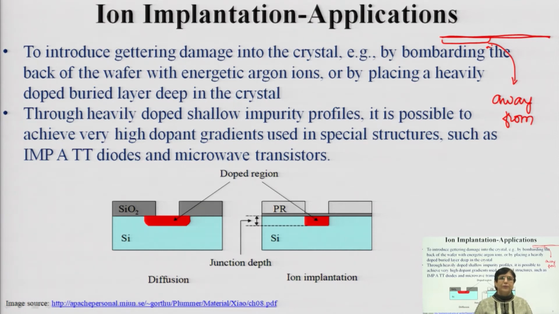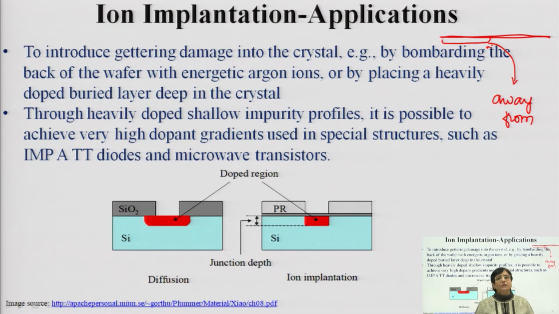Mostly in IC fabrication, 10% of the cost basically goes into gettering, because a lot of importance is given to it. If you do not do gettering properly, your device operation might get affected. So, to have 100% reliable operation, this gettering job is very much required, and this can be very well attained using ion implantation.